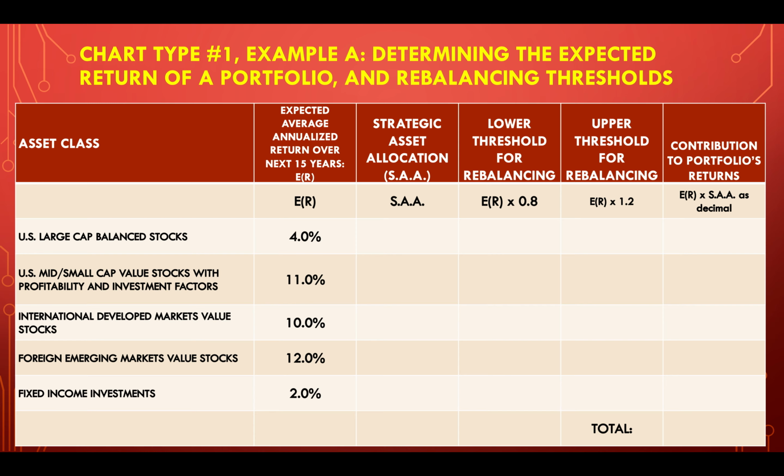In the case of U.S. large cap balance stocks, you can see that have a really low expected return there, and that's because large cap growth stocks in particular are very overvalued still.